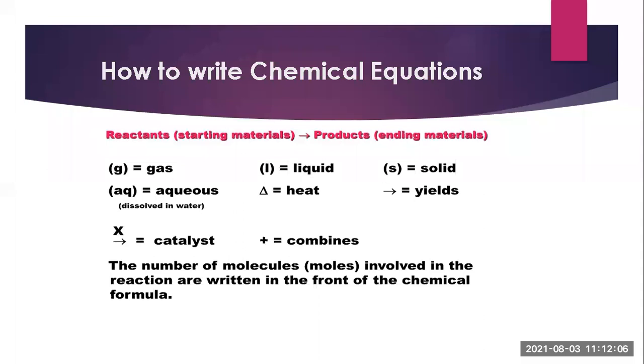Then the plus sign stands for combines. As you know, the plus sign between compounds, whether on the reactant side, means the reactants are combining. Then the number of molecules, that is moles, involved in the reaction is written in front of the chemical formula. For example, 2 H2O means 2 moles of water molecules. Likewise, moles are given.